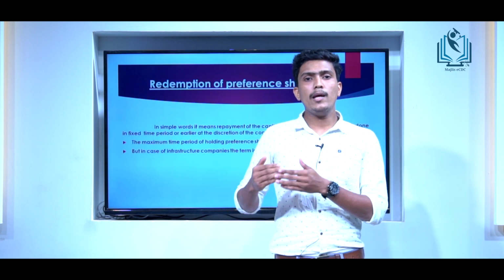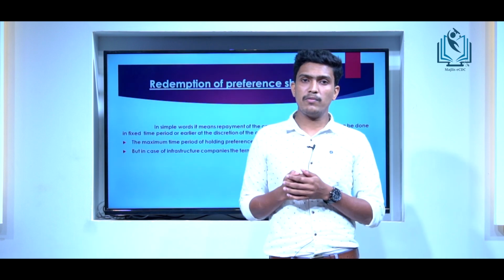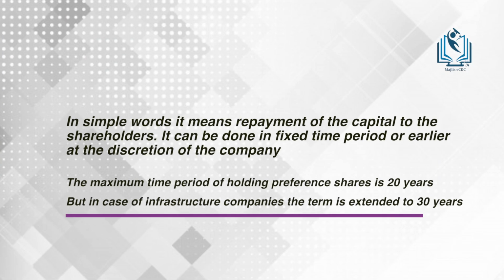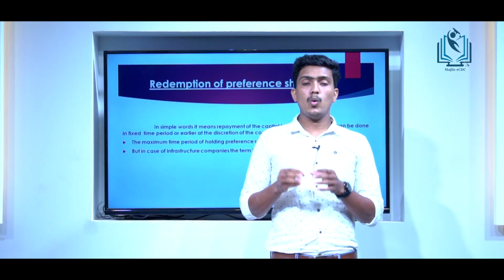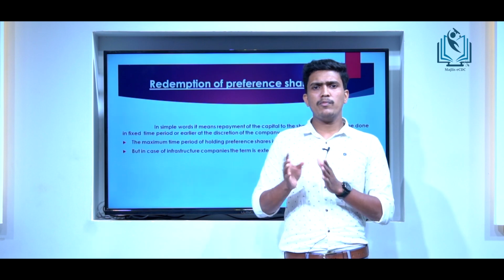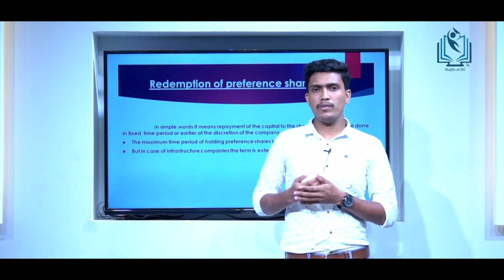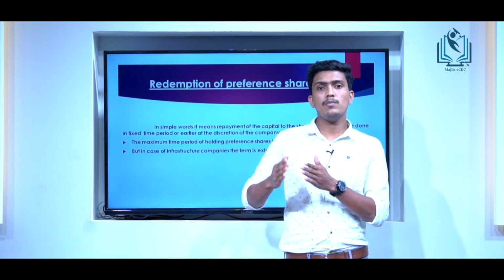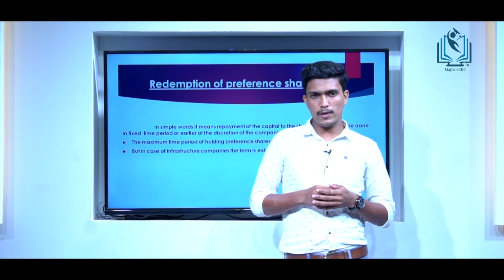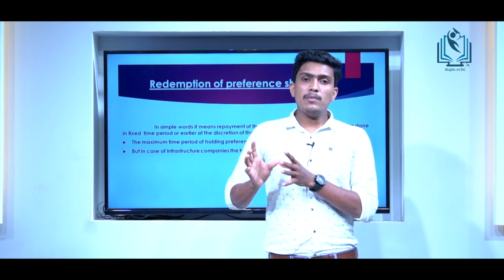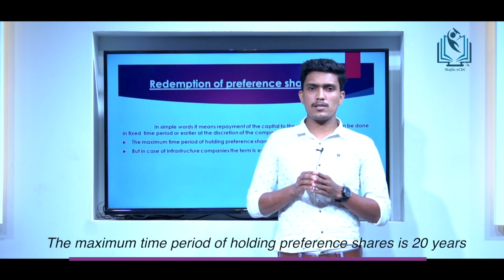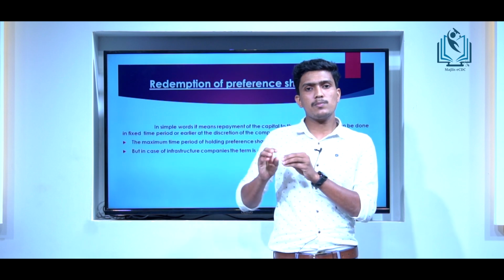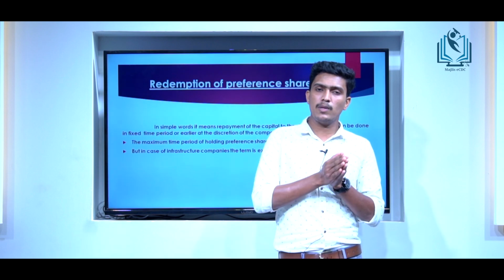That means while collecting the capital from the preference shareholders, the company may have agreed with the shareholders about the repayment of the fixed sum that is collected from them. So within that specified time period, or before the time period, at the discretion of the company, it must pay the fixed sum to the preference shareholders. But there is a maximum time period for this kind of shares, that is, up to 20 years. That means preference shares must be redeemed within 20 years from the issue.